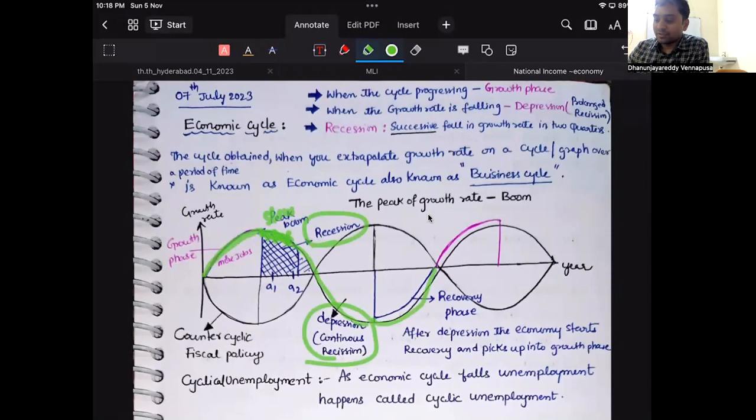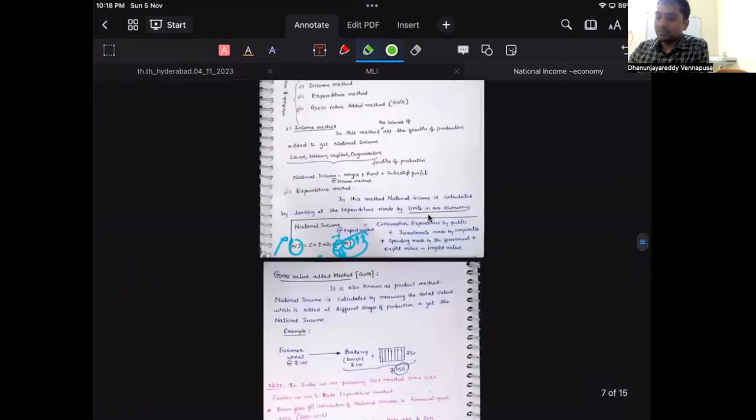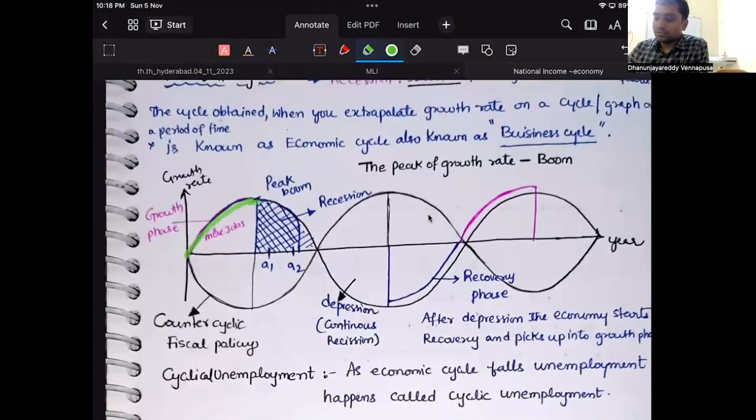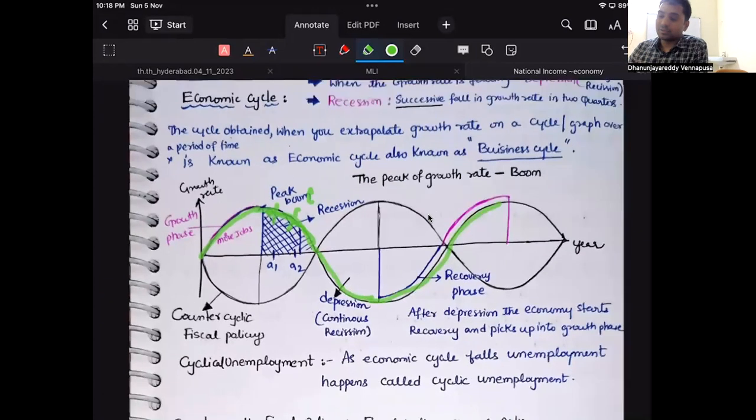Then this is the recovery phase. After depression, you find recovery. Then you have the growth phase. These are the phases that you will find in the economic cycle. I have given these things very clearly in my class notes. That is the reason why these class notes are extremely important. The questions will not go out from here. Please have a look at it. This is the growth phase. This is slowdown. Two slowdowns is recession. Even when there is slowdown, GDP will be increasing. That is the thing that you have to find. GDP starts decreasing like this. Next, prolonged recession is called depression, then recovery and growth. These are the terms that we have to see.